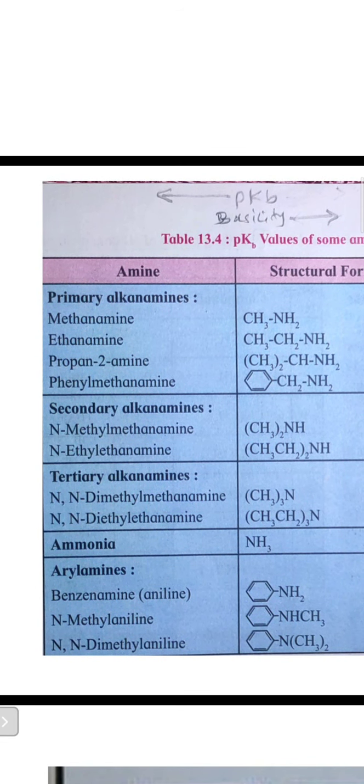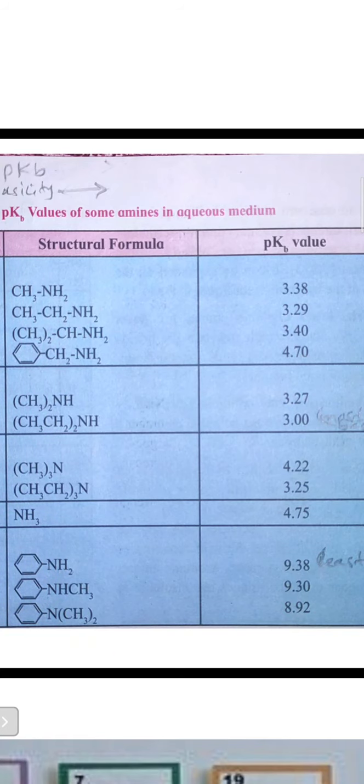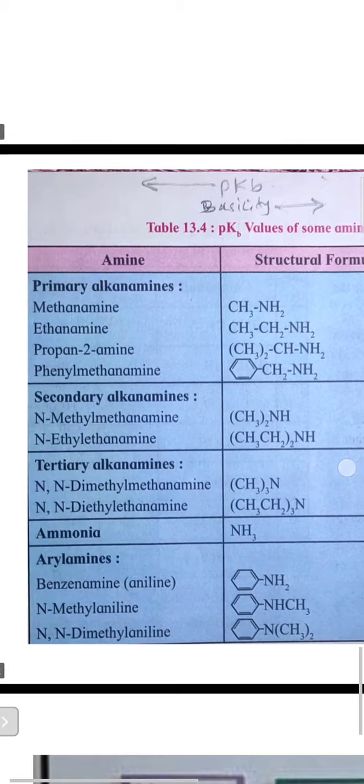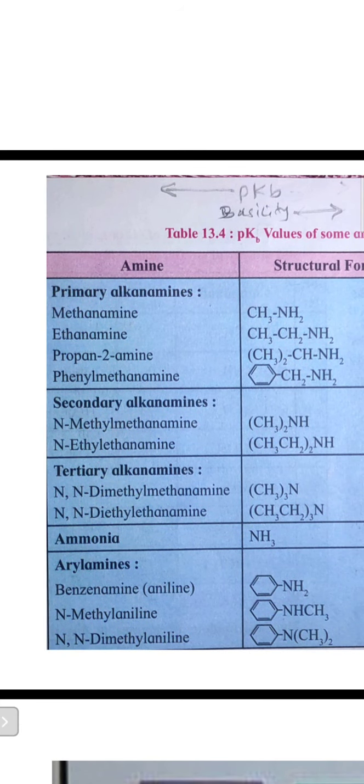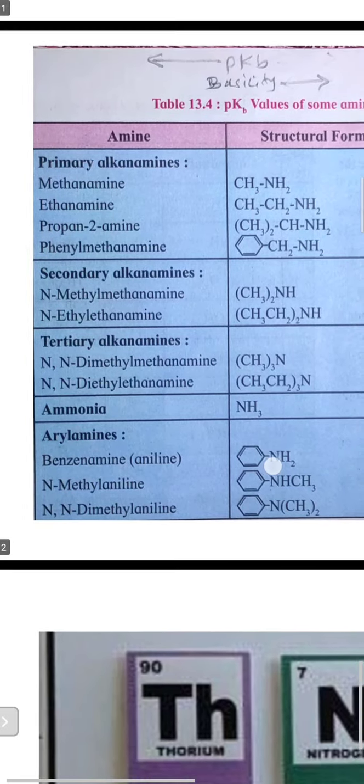In the case of secondary alkanamines, N-methylmethanamine has the value 3.27, and N-ethylethanamine has the pKb value 3.0, which indicates it is the most basic in nature.